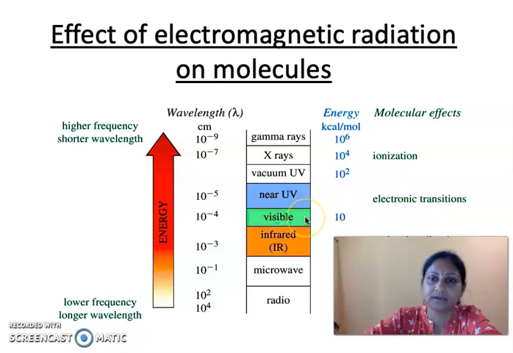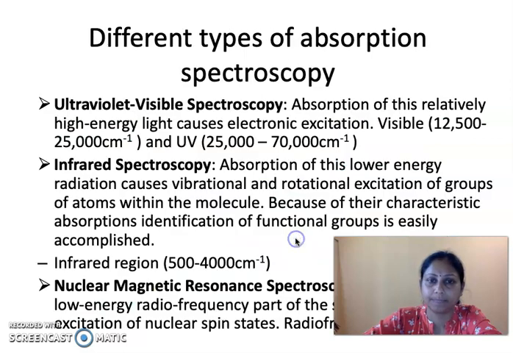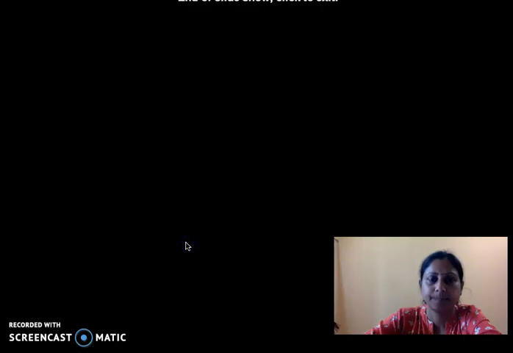The topics that are covered under your syllabus are UV-Vis, IR, and NMR. So what are the different types of absorption spectroscopy? It is the UV-Vis spectroscopy, the infrared spectroscopy, and the NMR spectroscopy. All these are there in your syllabus.